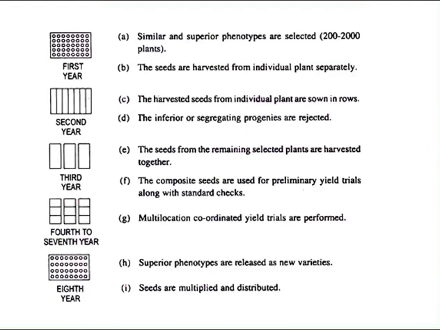In the fourth to seventh year, or sixth year, multi-location coordinated yield trials are performed, and in the eighth year, superior phenotypes are released as new varieties, and seeds are multiplied and distributed to the farmers.